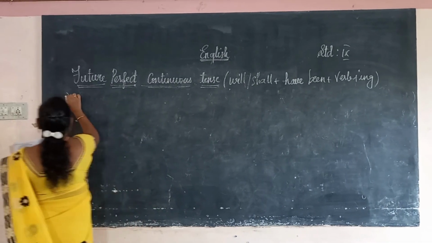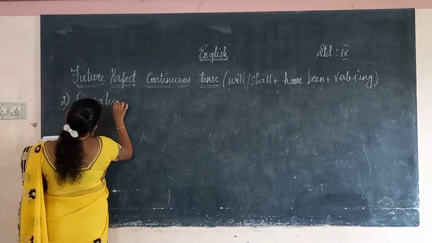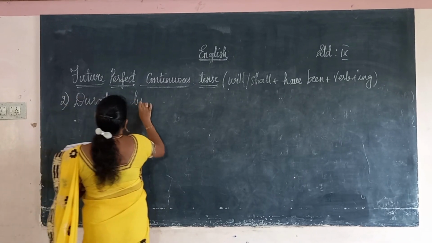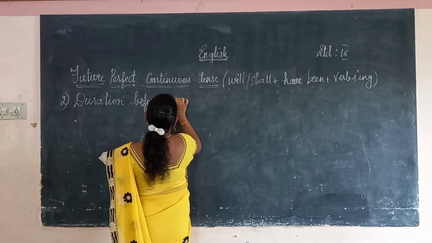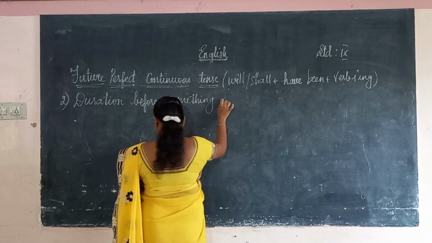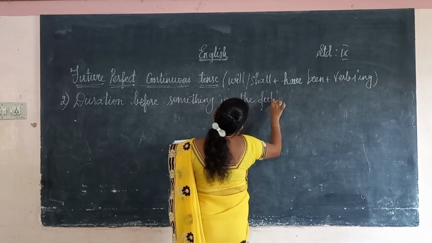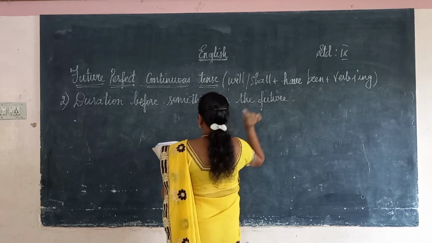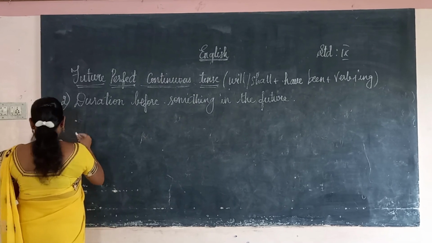The second usage, duration before something in the future. That is a cause for something in the future. Now it is a duration, something in the future.